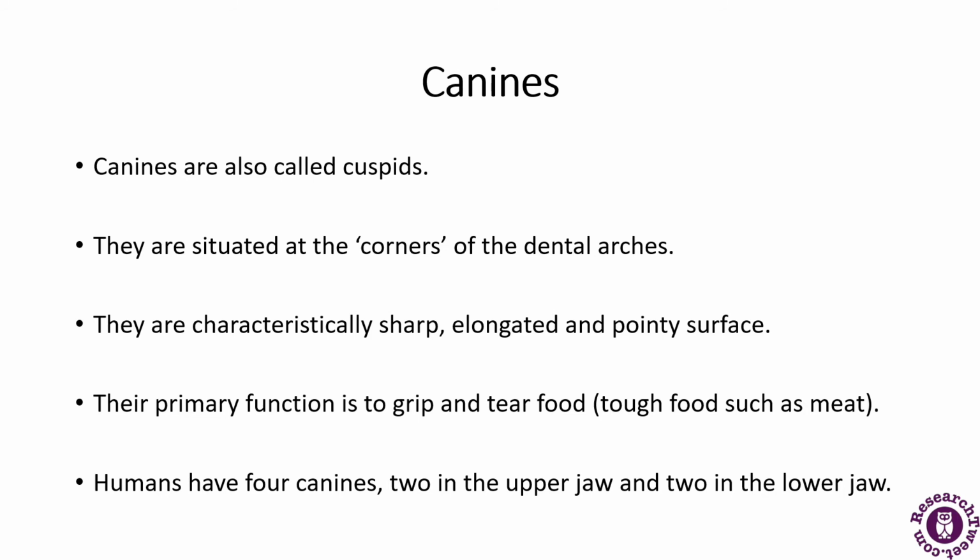So mainly for the cutting of meat, because it is a tough food, it will be helping in the wear and tear of that meat. So the primary function is the tearing of the food. Humans have 4 canines as well, 4 in the upper jaw and 4 in the lower jaw.